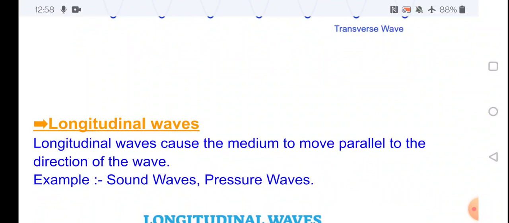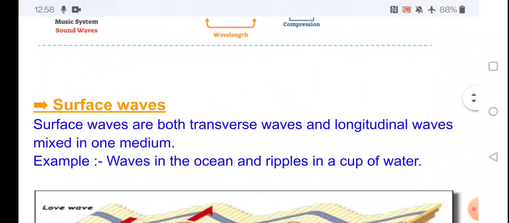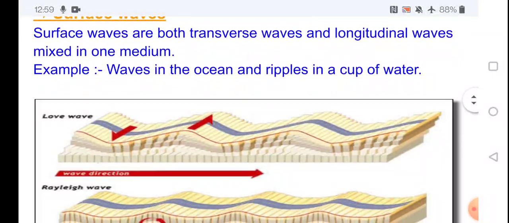Longitudinal waves vibrate in a direction parallel to the direction of wave. Examples are sound waves and pressure waves. Third one is the surface wave. Surface waves are a mixture of both transverse and longitudinal waves. Examples are waves in an ocean and ripples in a cup of water.